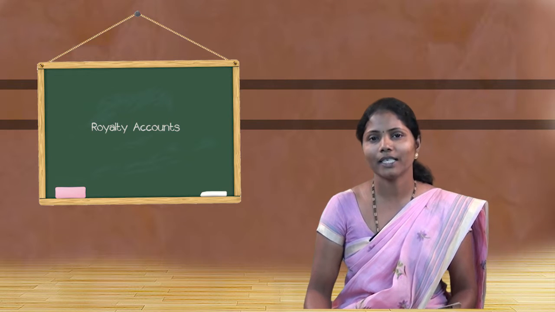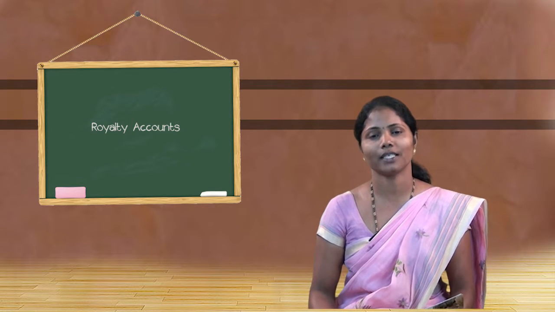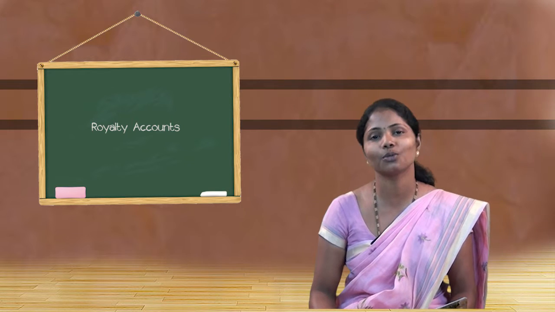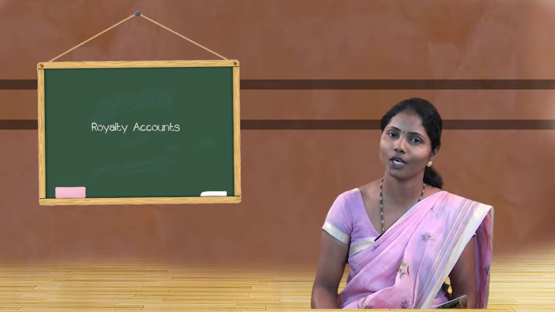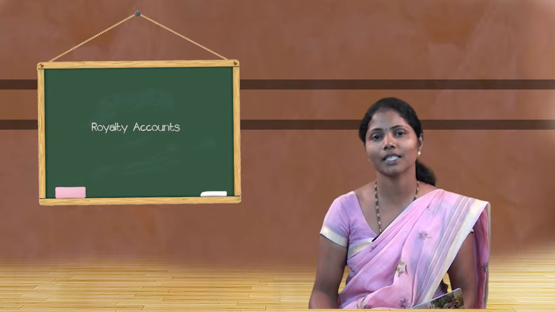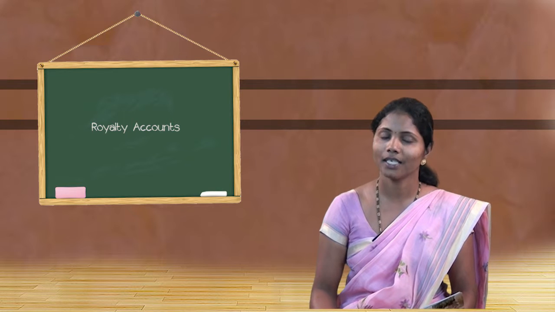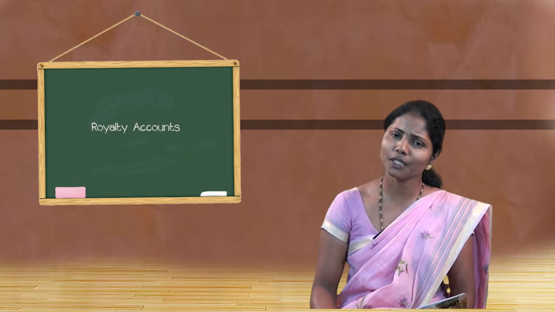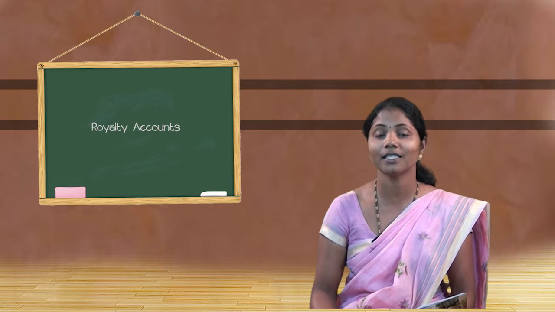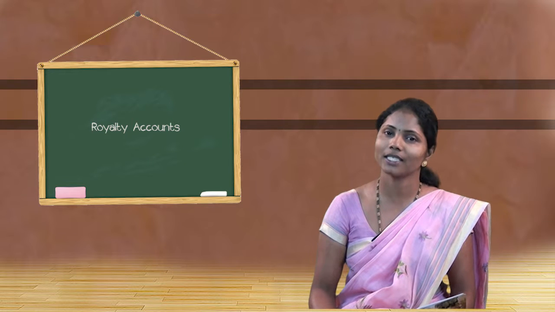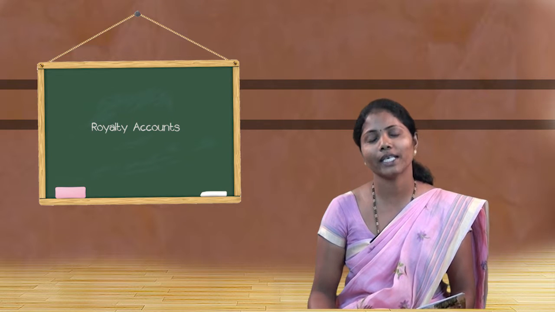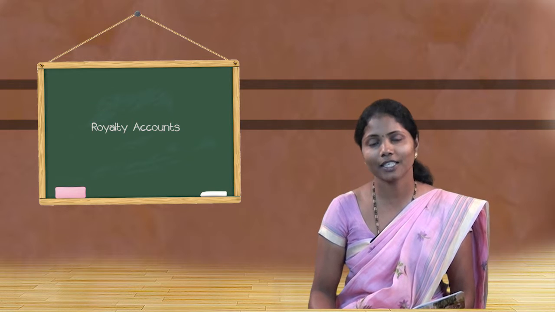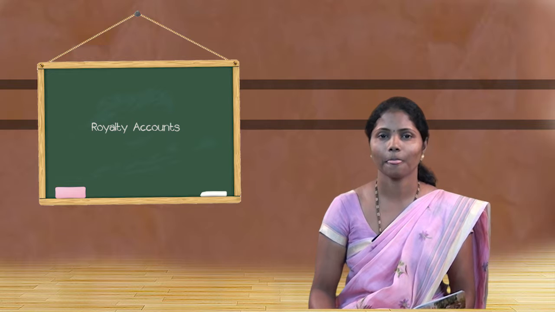A royalty agreement is an agreement between two parties. One, the person who gives out special right over something to the other party for a consideration on lease, and the other is the person who takes out the special right from its owner on lease for consideration. The person who gives out his special right to the other party is called the lessor, and the person who takes out special right from its owner on lease for a consideration is called the lessee.